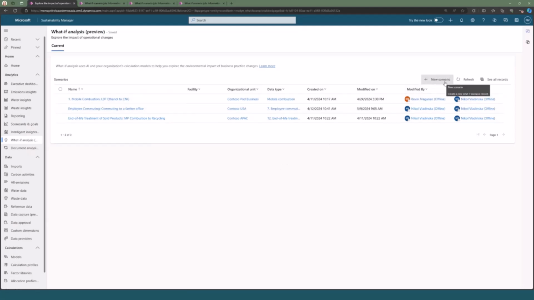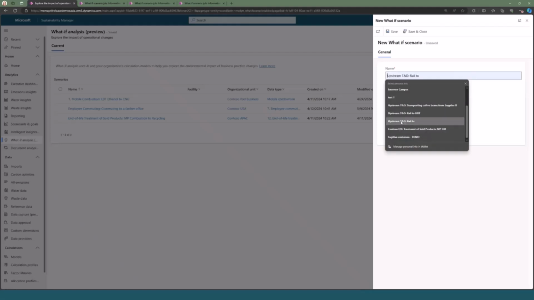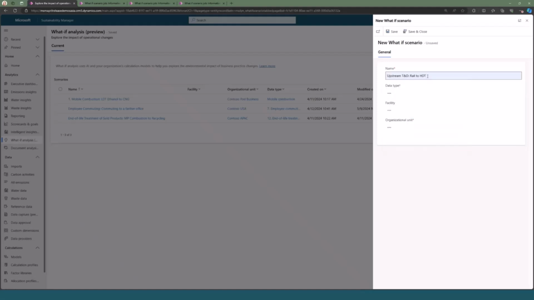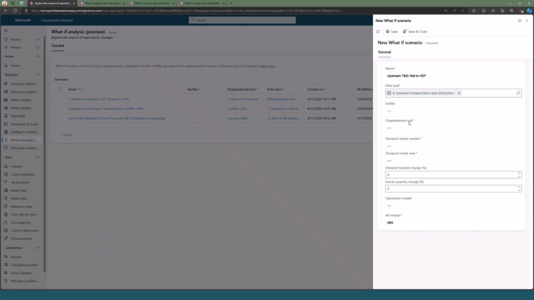The first step to using what-if analysis is creating your forecasting scenario. You can choose a name. Let's say we want to simulate upstream transportation and distribution, where we want to switch from rail. Here is where you choose your data type. Data type is really just a synonym for the scope 1, 2, or 3 category that you would like this particular scenario to be based off of. For the one that I've chosen here, we've gone with upstream transportation and distribution.